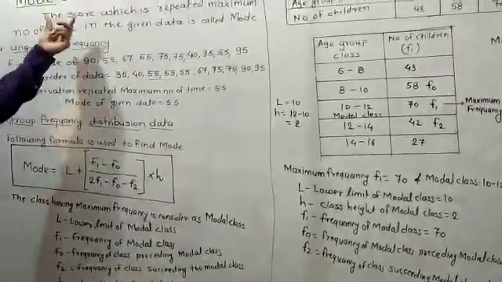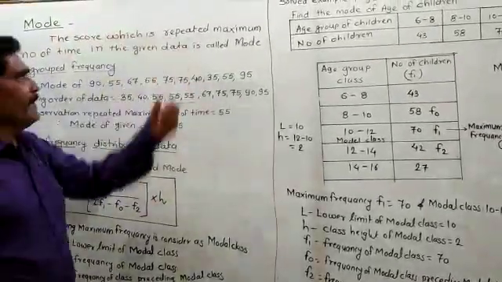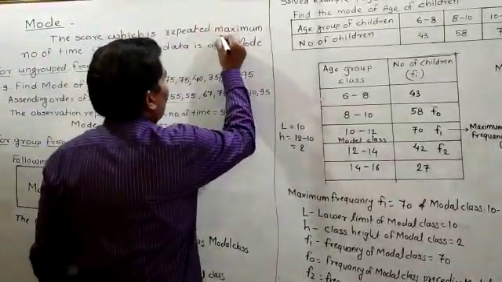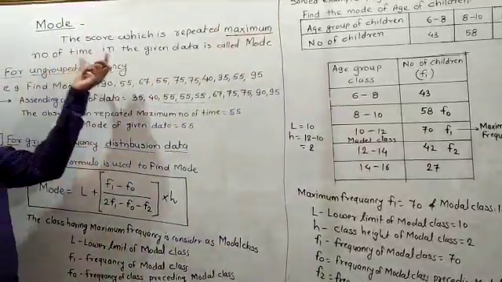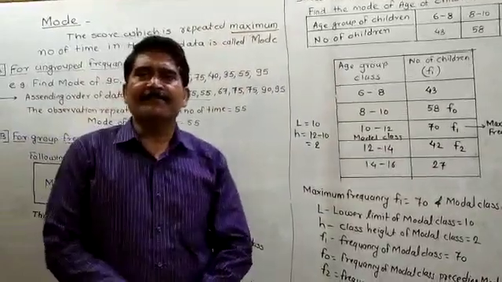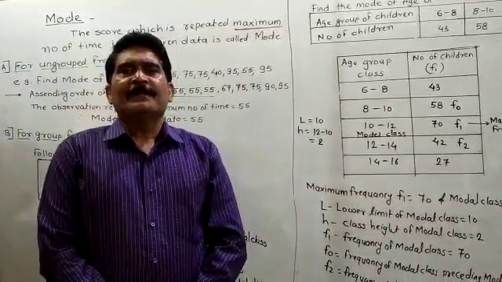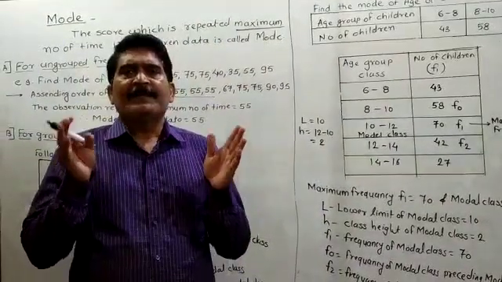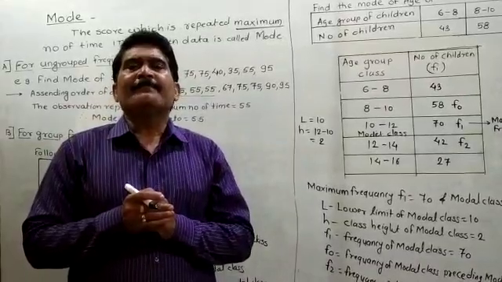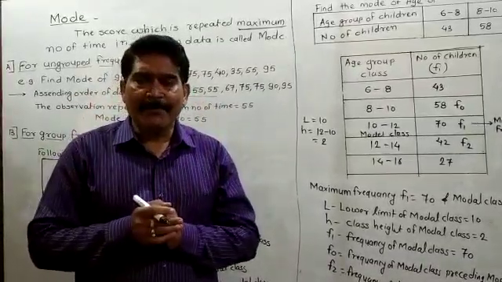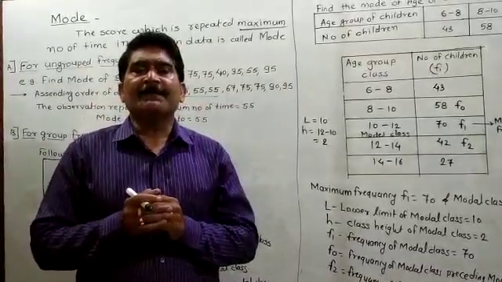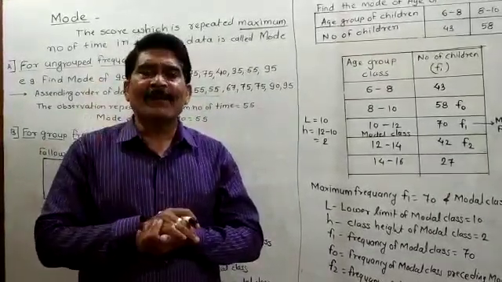Mode means the score which is repeated maximum number of times. The score which is repeated maximum number of times in the given data is called the mode. Means if the scores are given, whichever score repeats the maximum number of times, that maximum number of times repeated score is called the mode.